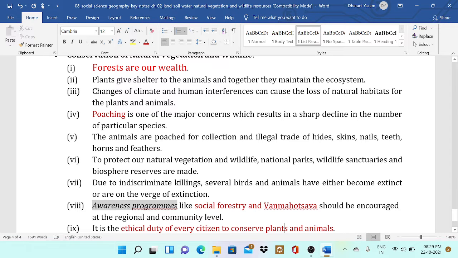Awareness programs are necessary for the conservation of wild forests. Awareness is very important. The government should take care of this. Awareness programs like social forestry and Van Mahotsava should be encouraged at the regional and community level, by the schools themselves also. It is the ethical duty of every citizen to conserve plants and animals.